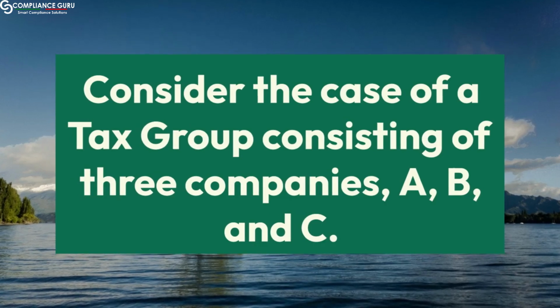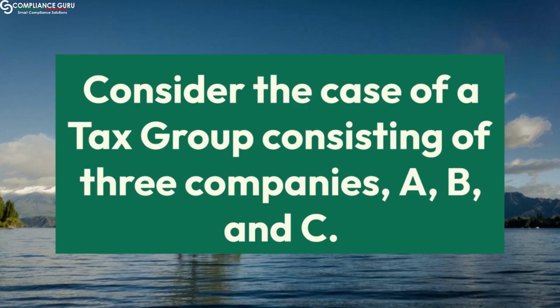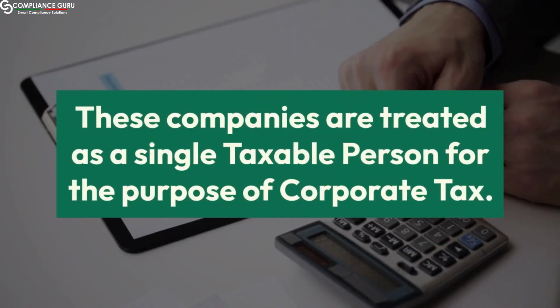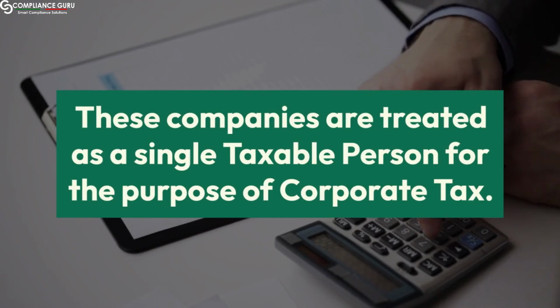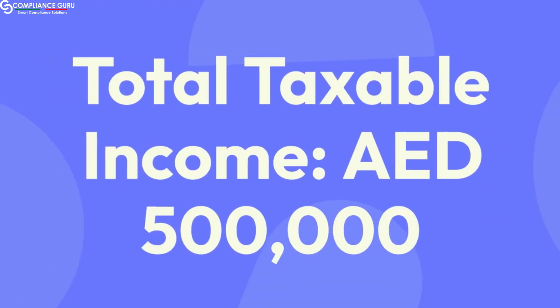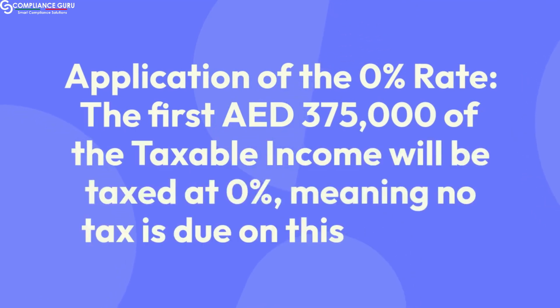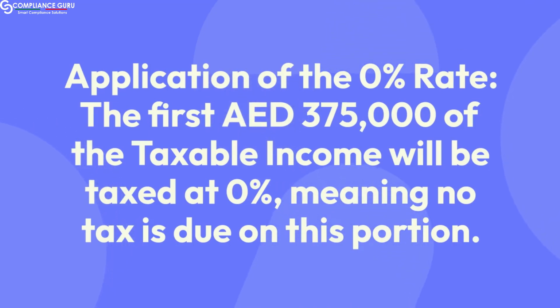Consider the case of a tax group consisting of 3 companies, A, B, and C. These companies are treated as a single taxable person for the purpose of corporate tax. Suppose the combined taxable income for the group is AED 500,000 for the tax period. Total taxable income, AED 500,000. Application of the 0% rate. The first AED 375,000 of the taxable income will be taxed at 0%, meaning no tax is due on this portion.